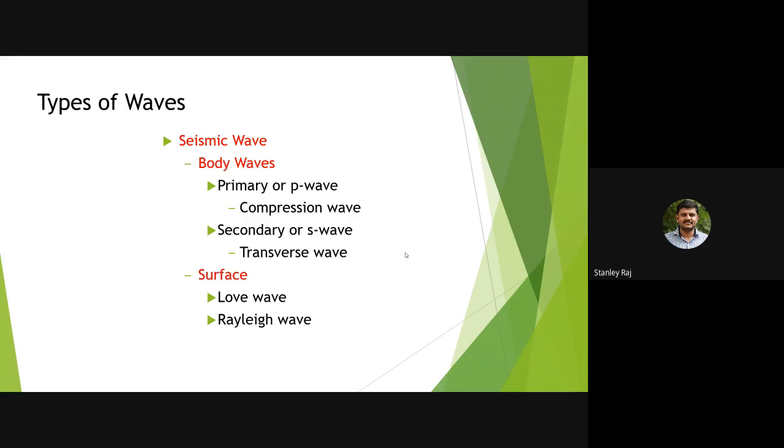So types of waves. These are the basic classification and their types. The broad classification is body waves and surface waves. Remember, the seismic waves which travel inside the body of Earth, we call body waves. The seismic waves which travel on the surface of the Earth, we call surface waves. Body waves are primary and secondary waves, the P wave and S wave. The P wave reaches the station first, and the secondary wave reaches the station next to the primary wave. Then surface waves, Love wave and Rayleigh wave. Love and Rayleigh are the scientists who discovered these types of waves.